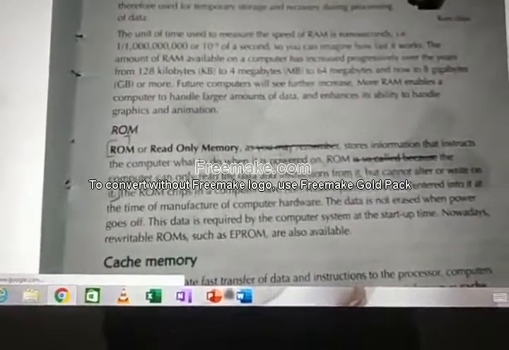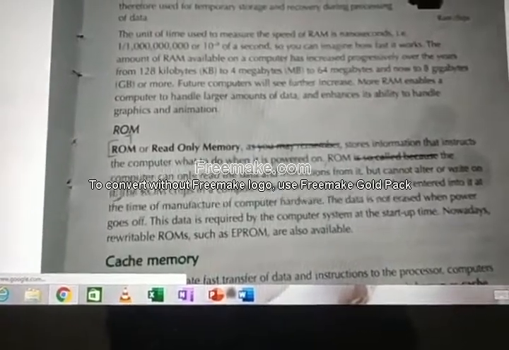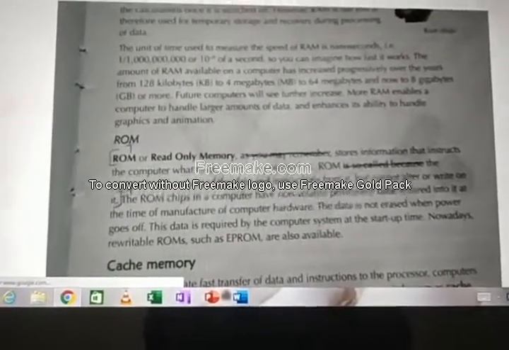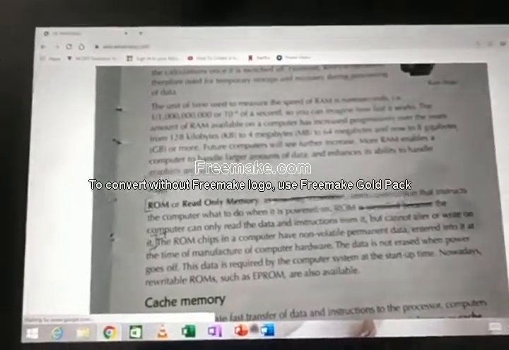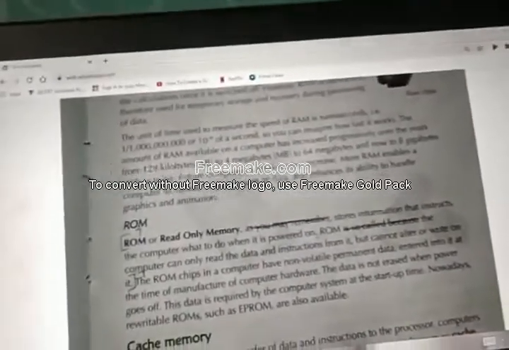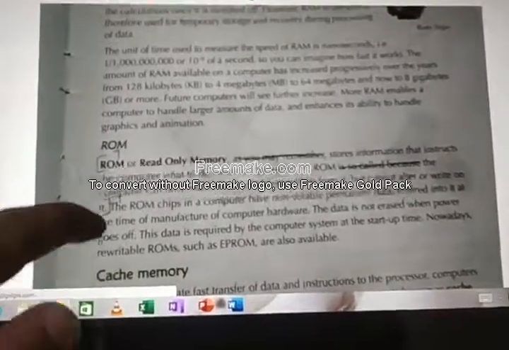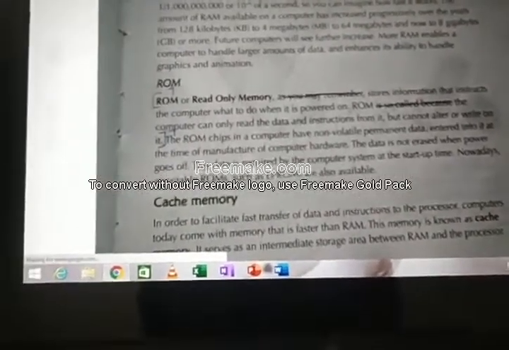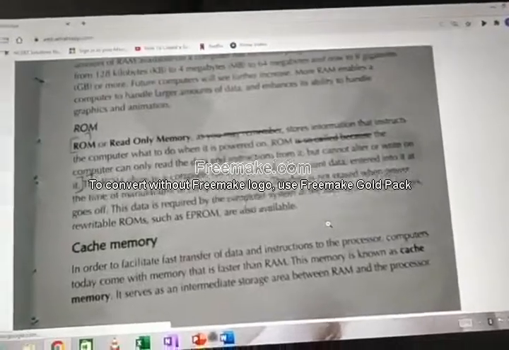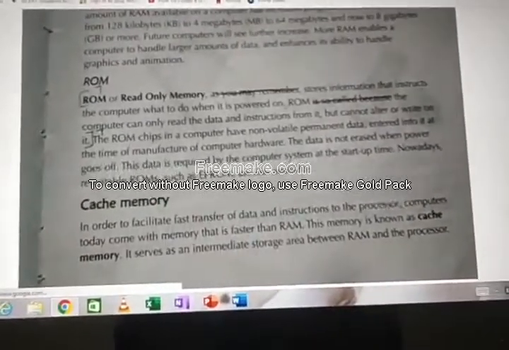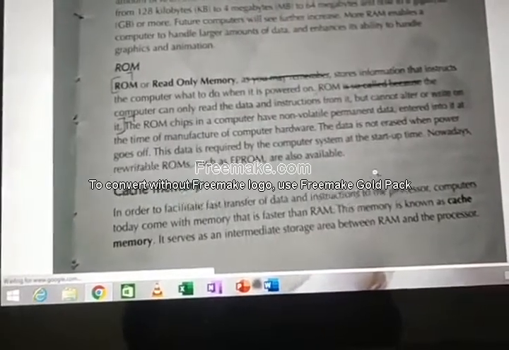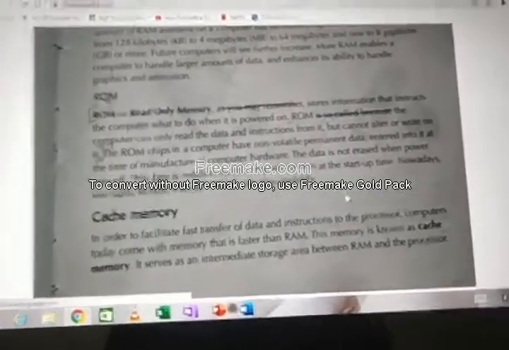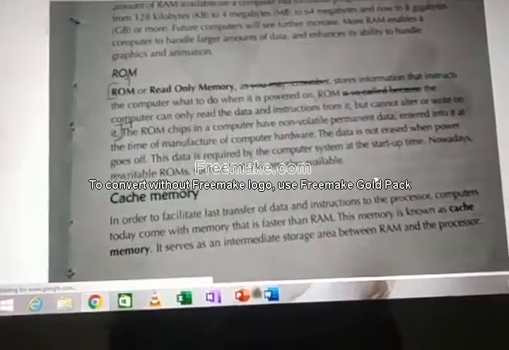Next, data in ROM cannot be erased. We can't erase the data because it is just read-only memory. Okay. Next, the memory we are going to see is cache memory. Now we saw primary memory. Secondary memory we will see later. There is one more memory in a computer. That is cache memory. It was not present in older days. In present days, this cache memory is introduced.